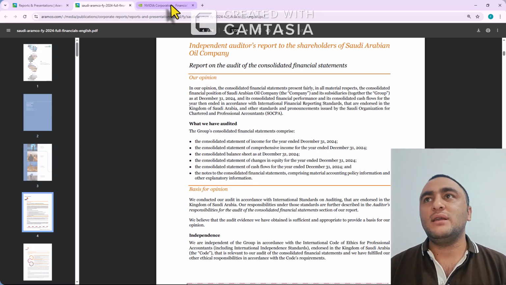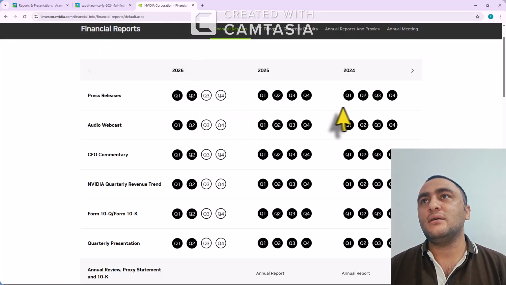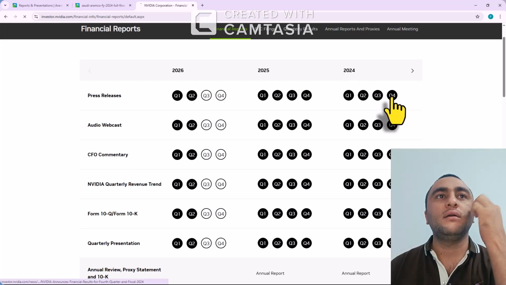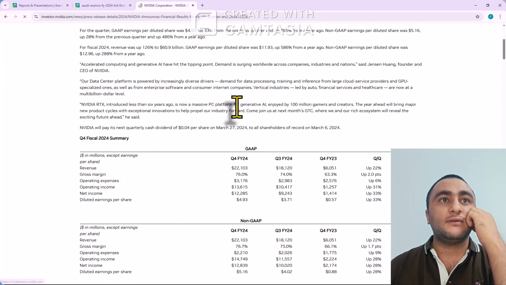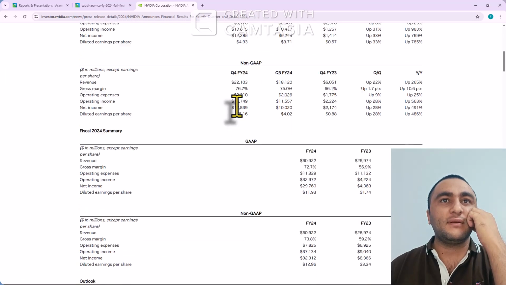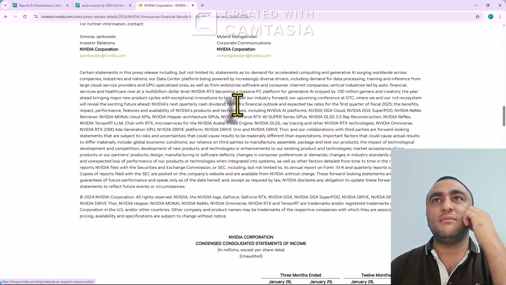For NVIDIA, we will open the 2024 Q4, quarter 4 results, which are given in dollars. Financial summaries from here.